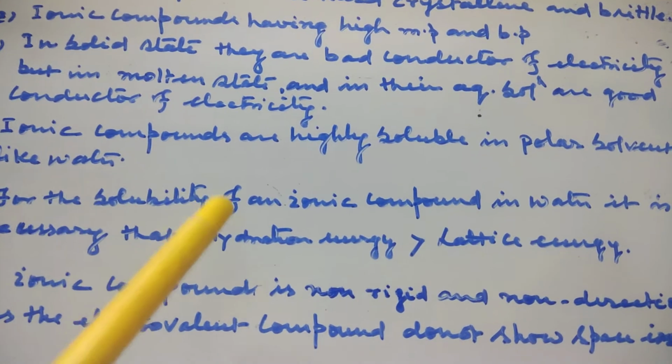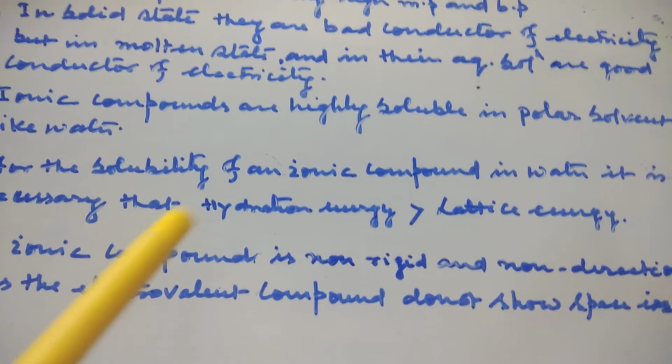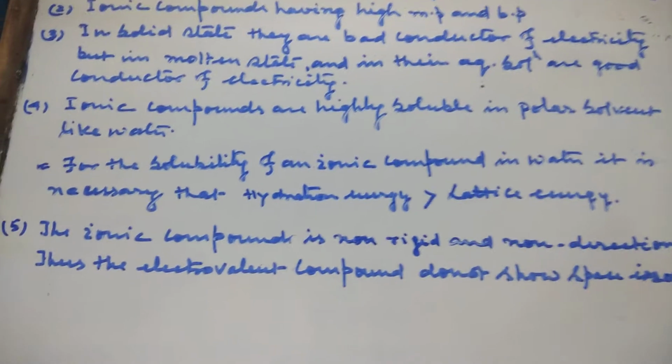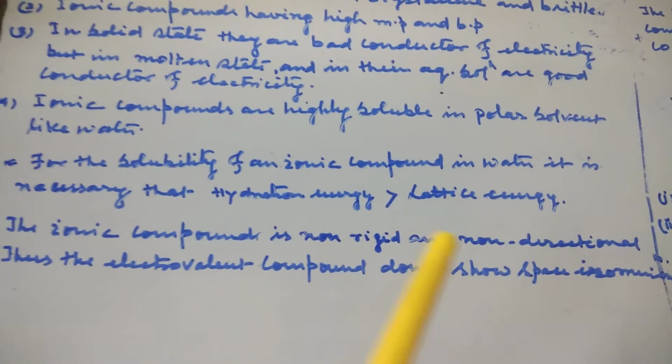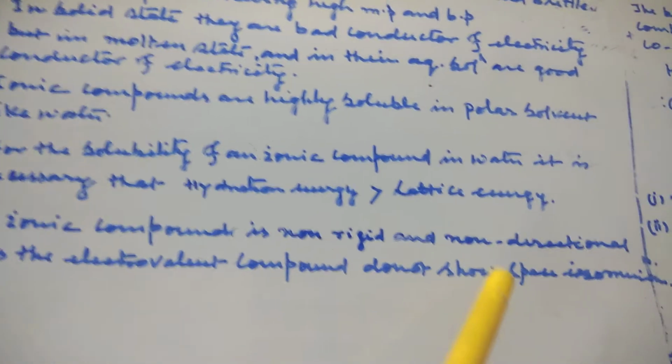For the solubility of an ionic compound in water, it is necessary that hydration energy is greater than lattice energy. Fifth, the ionic bond is non-rigid and non-directional, thus electrovalent compounds do not show space isomerism.